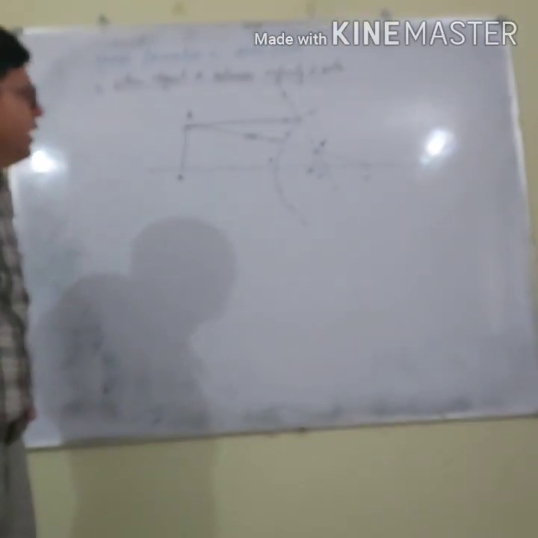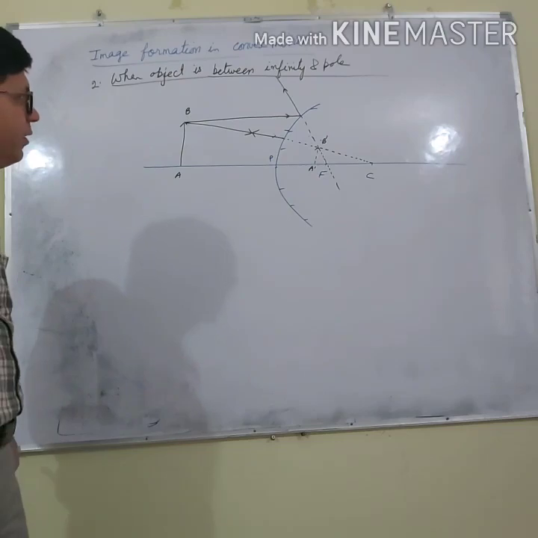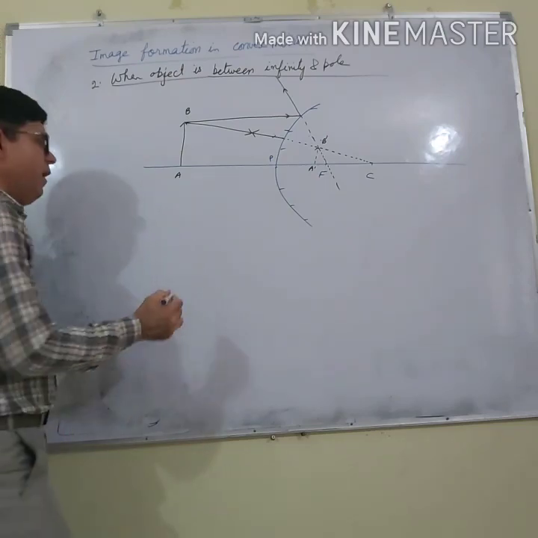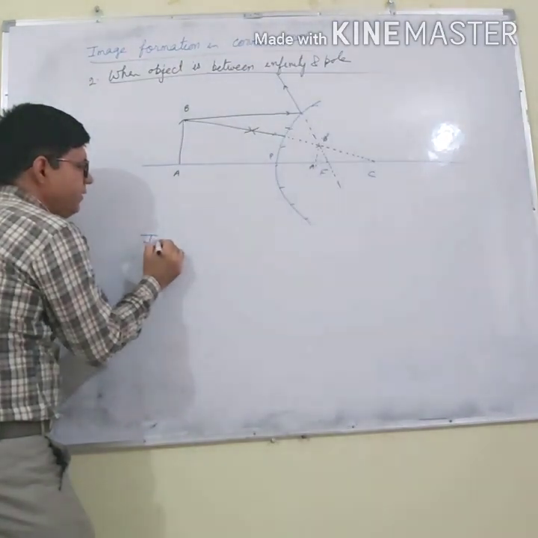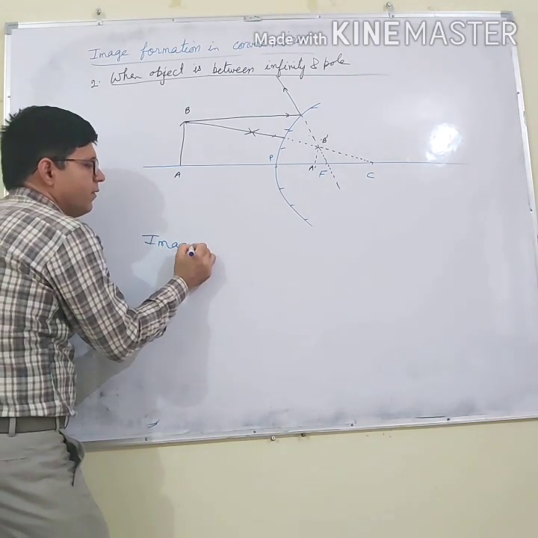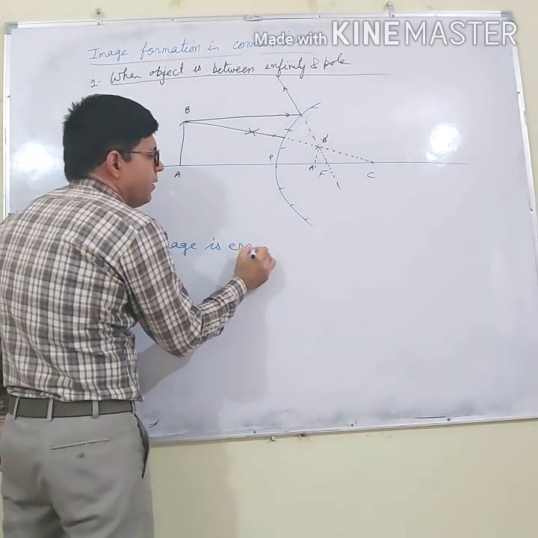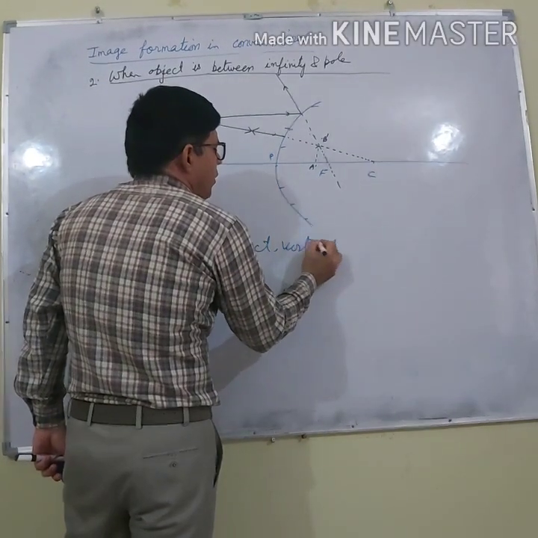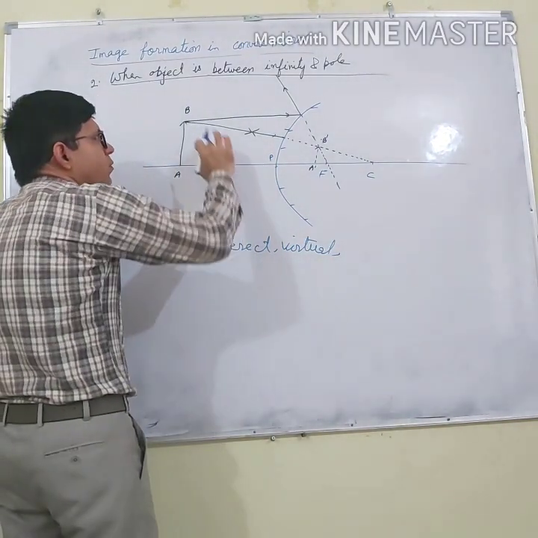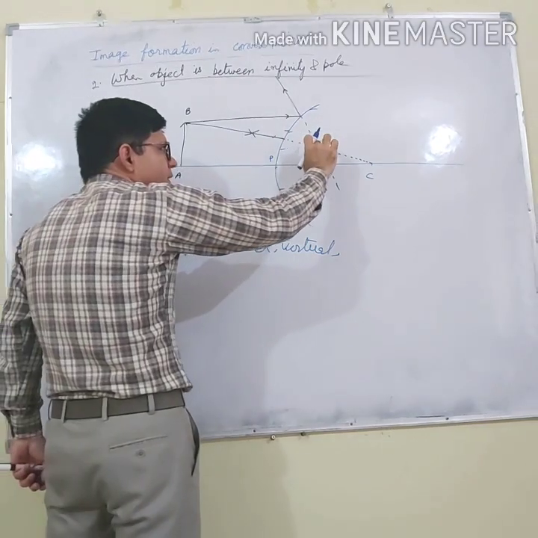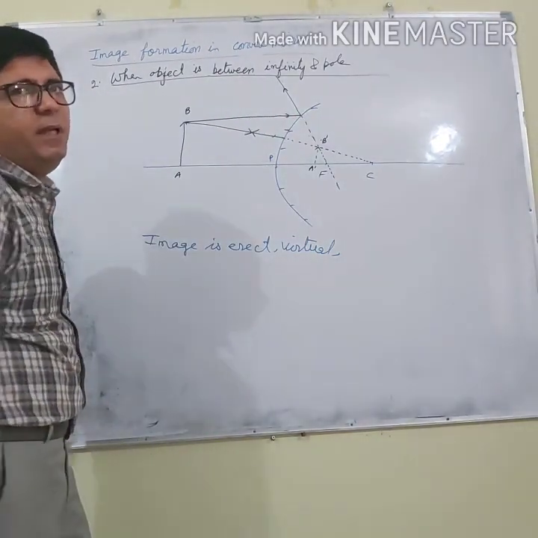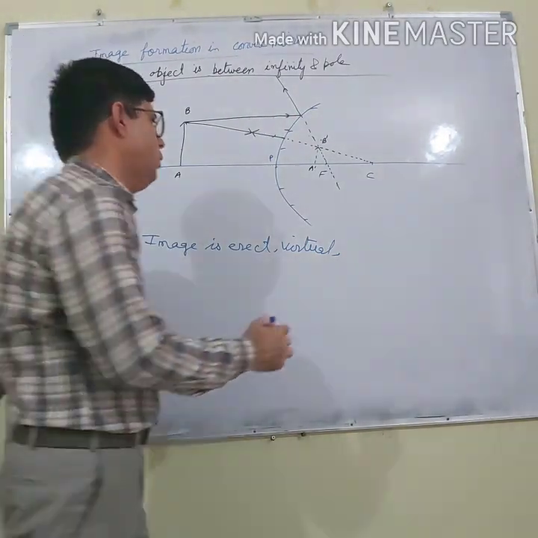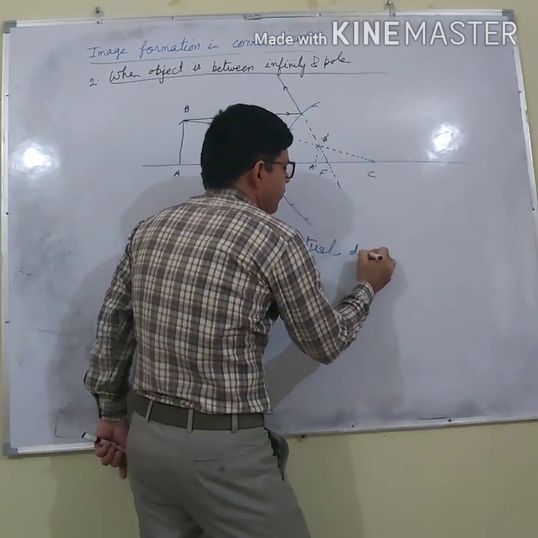So I can say the image formed is A dash B dash. What type of image is it? The image is erect, virtual. What is the size of the image? Big or small? This is the size of the object. This is the size of the image. It means the image formed is small, diminished.